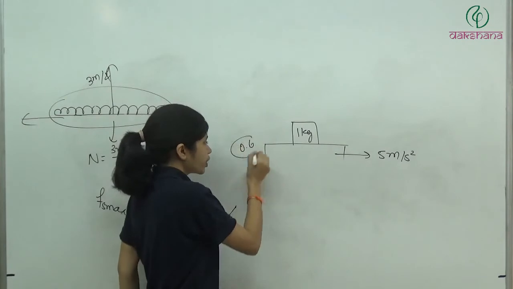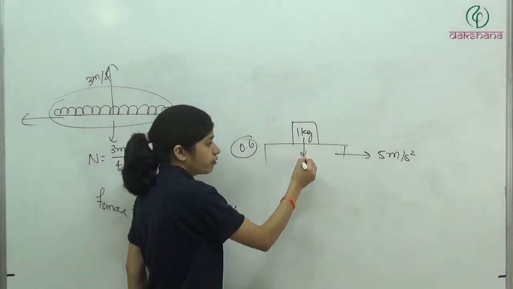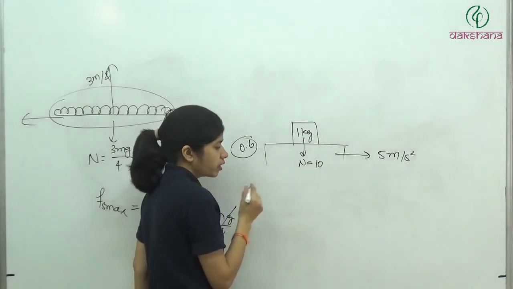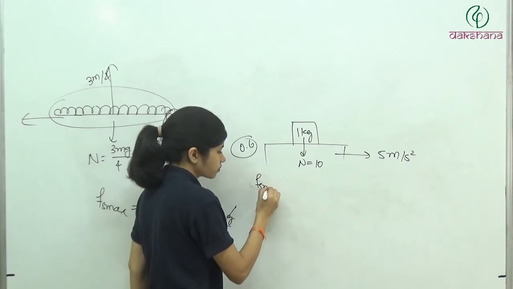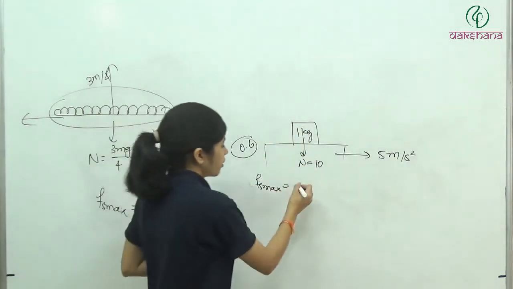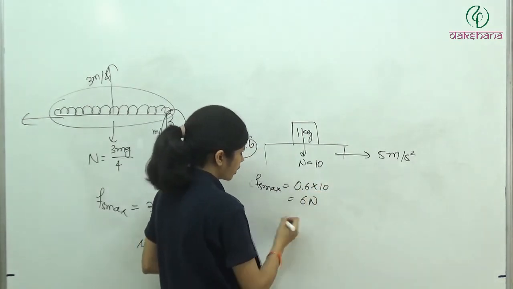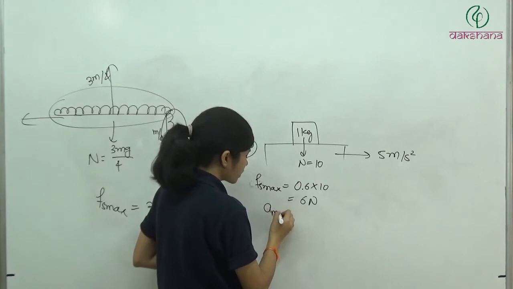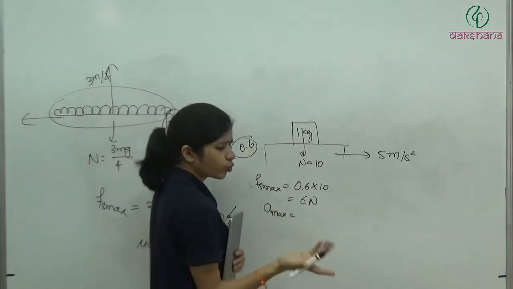If the coefficient of friction is 0.6, we can find its maximum acceleration. So N is equal to 10. Now Fs max is mu into N, which comes to 6 Newton. It means A max, the maximum acceleration of this block, can definitely be mu g.